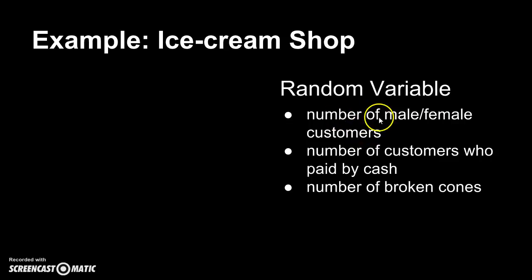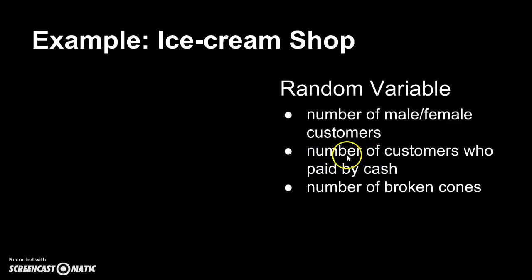We can count how many males, we can count how many females, and also the gender of the customers that come into your ice cream shop. We cannot decide if it's a male or female because that happens by chance. But that is a random variable.